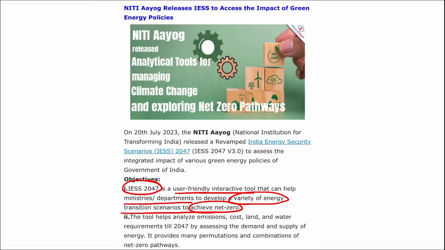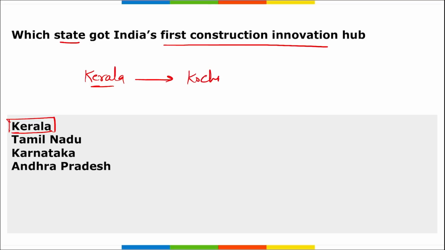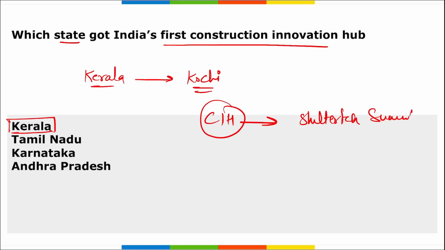net zero. Next, which state got India's first construction innovation hub? It is Kerala, right? Kerala state got India's first construction innovation hub that is located in Kochi, Kerala. Correct? This will promote innovation and entrepreneurship around sustainable and affordable building facilities. This CIH, that is Construction Innovation Hub, was launched during a Shelter Tech Summit, right?